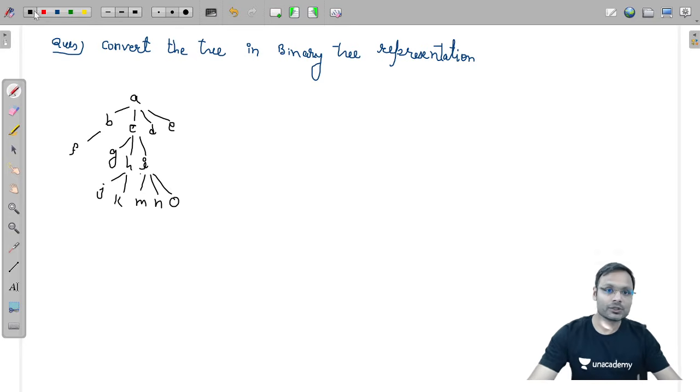Come on. So, first of all, root A. Leftmost first child from the left, B. Right sibling of A, right sibling nothing is there.